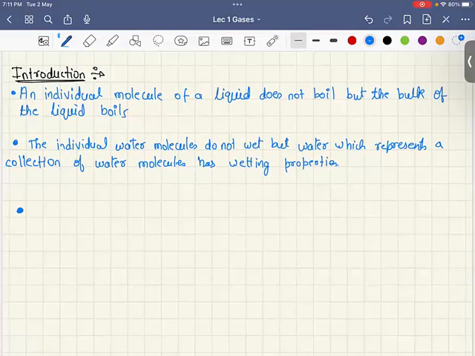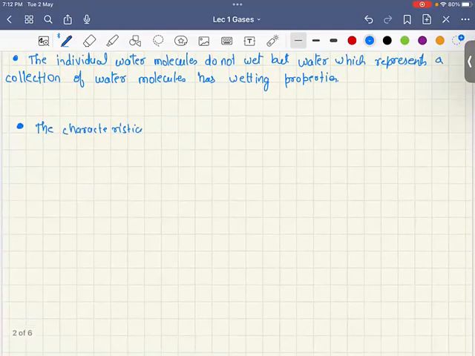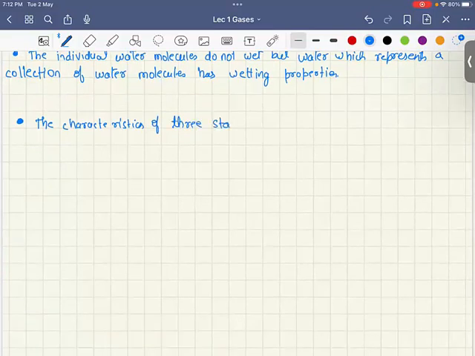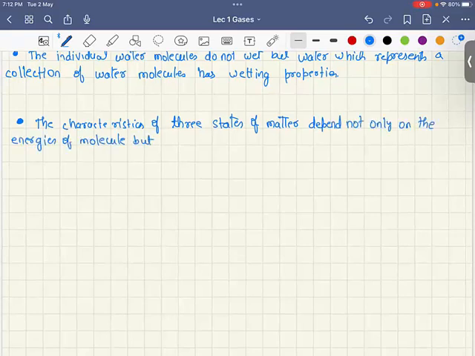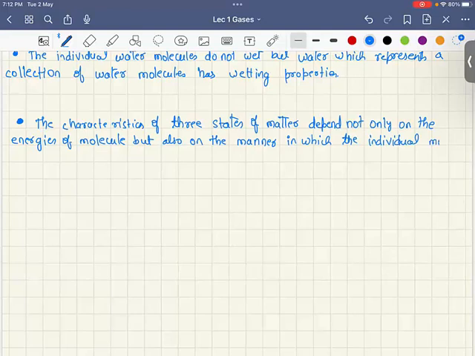The characteristics of three states of matter depend not only on the energies of the molecule, but also on the manner in which the individual particles bind or aggregate to form bulk materials.